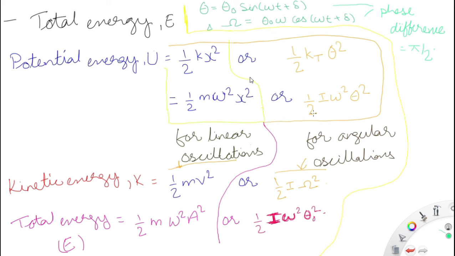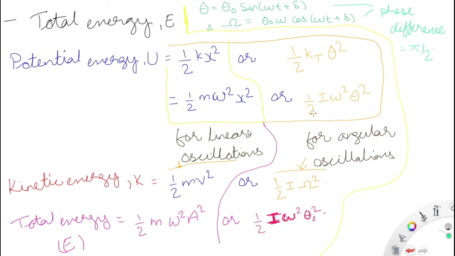For angular oscillation it is half into kt theta square, where kt is the torsional stiffness and theta is the angular displacement, which is equal to half into I omega square theta square. I is the mass moment of inertia, omega is the angular frequency in radian per second, and theta is the angular displacement.